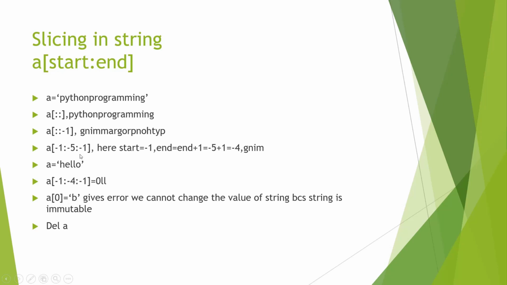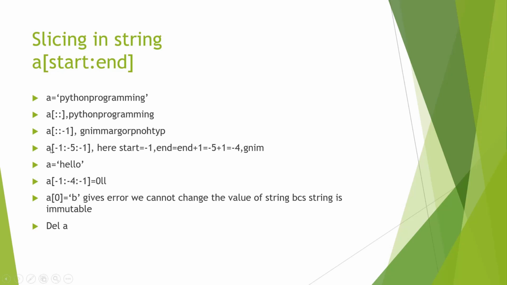And the second value, which is minus 5 here, now you have to pay attention. When the third value is plus 1 or plus 2 or whatever, if the third value is plus, the second value will be the second value minus 1. But when the third value is minus 1 or minus 2, if the third value is minus, then the second value will be calculated as the second value plus 1 instead of minus 1. So it's just the opposite.